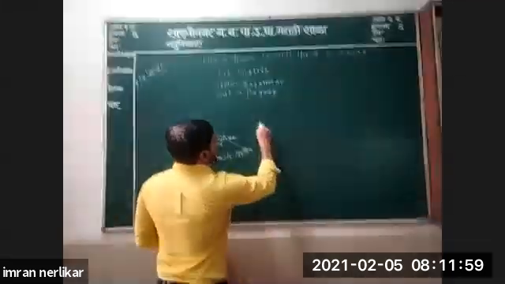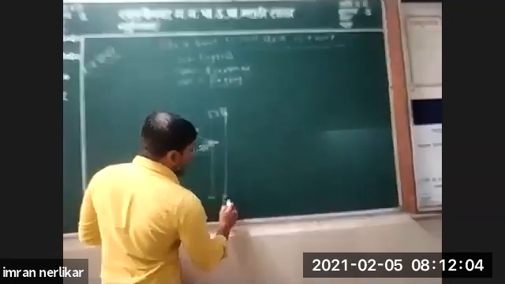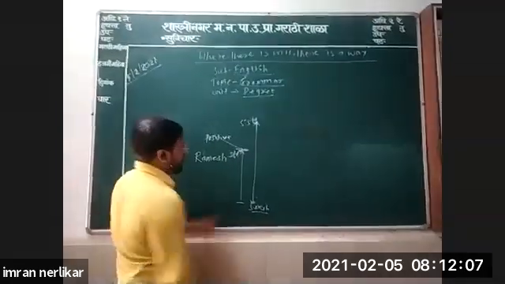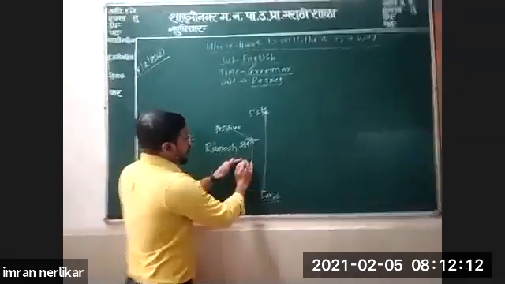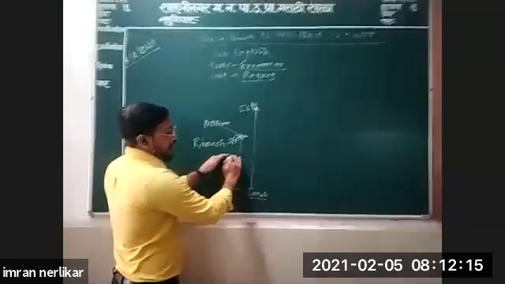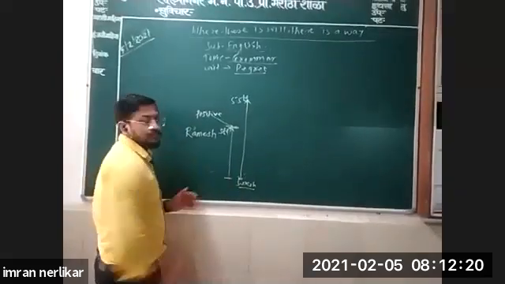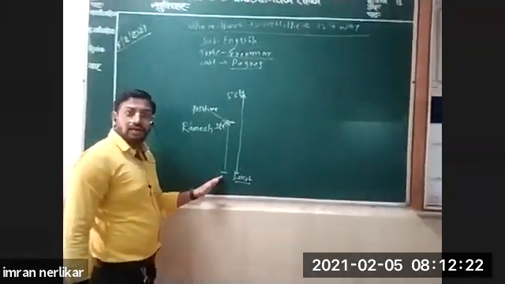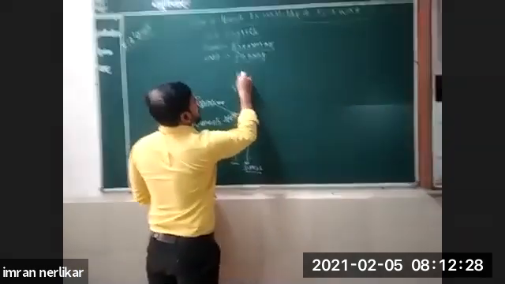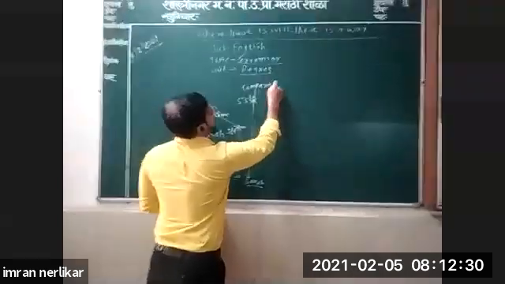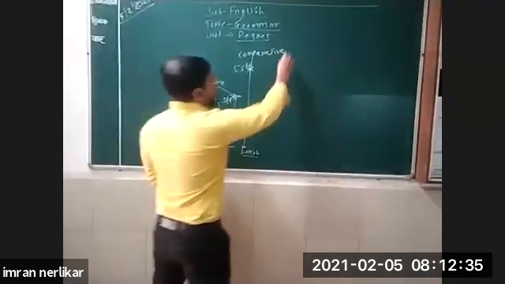Second boy, Suresh. His height is 5.5 feet. So here, Ramesh is 5 feet and Suresh is 5.5 feet. So Suresh is taller than Ramesh. This is the second stage. This is comparative.